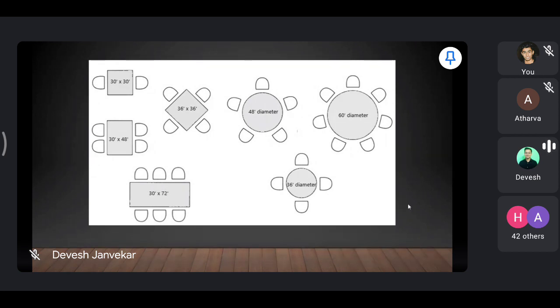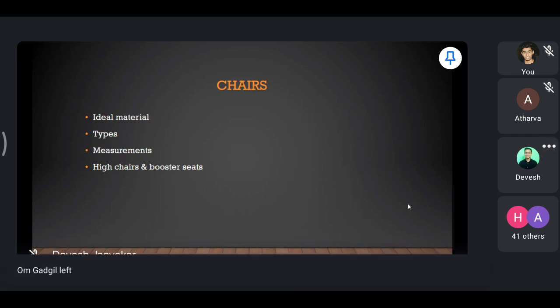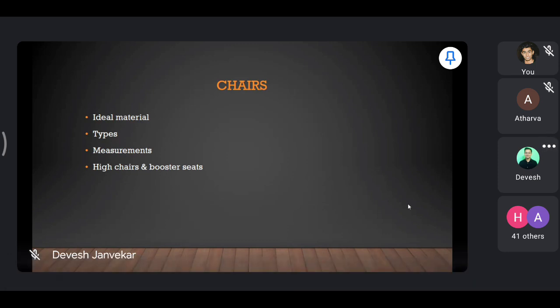Now today we'll be starting with the chairs. Generally, do you use chairs in the restaurant or do you use couches? Chairs may be made up of wood, metal, and fiber.